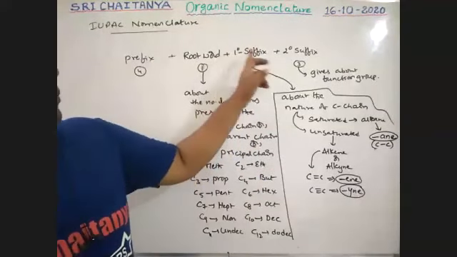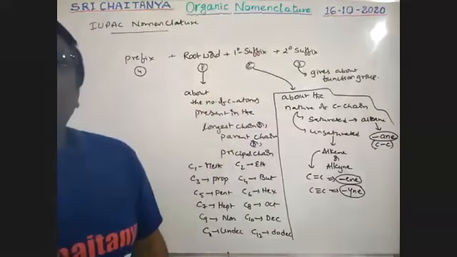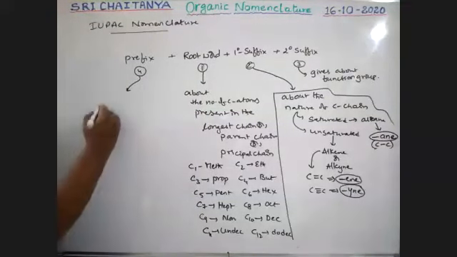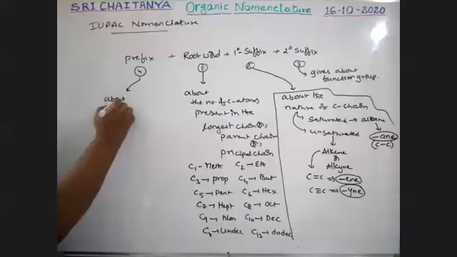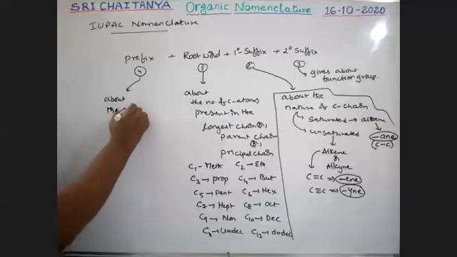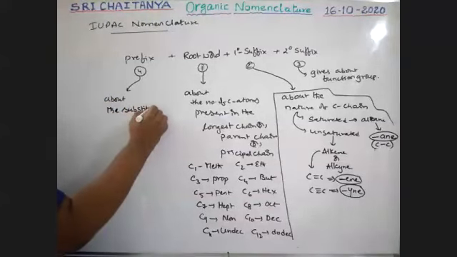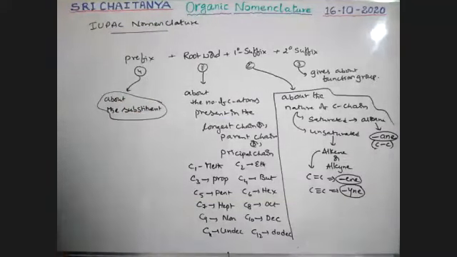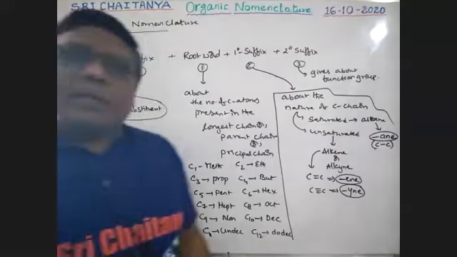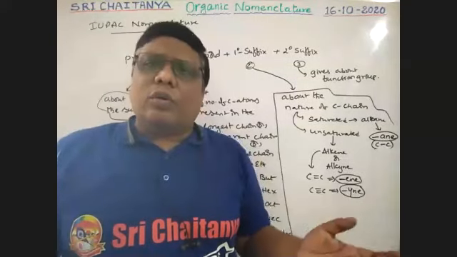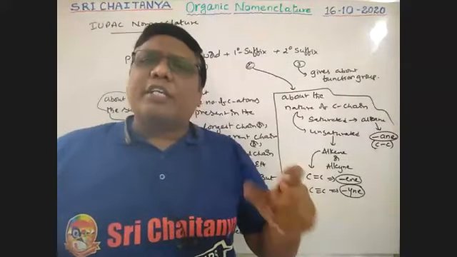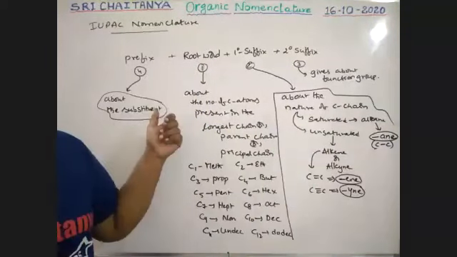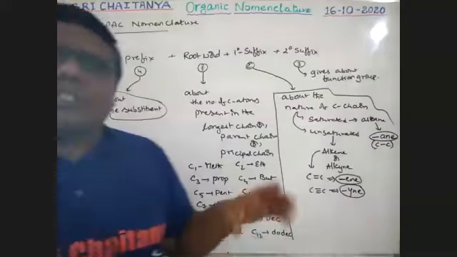So, root word, primary suffix, secondary suffix. Next, what about the prefix, sir? This prefix is about the substituent side. It explains about the substituents. Substituents are some groups like halogens, chloro, bromo. So about substituents, this prefix term is used. Right? At the time of particular examples, I will explain.